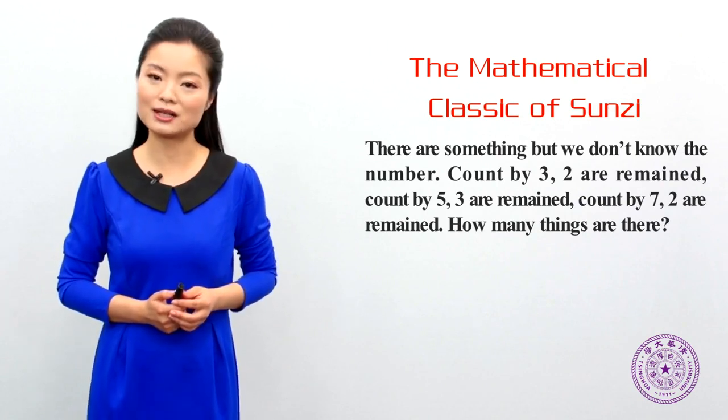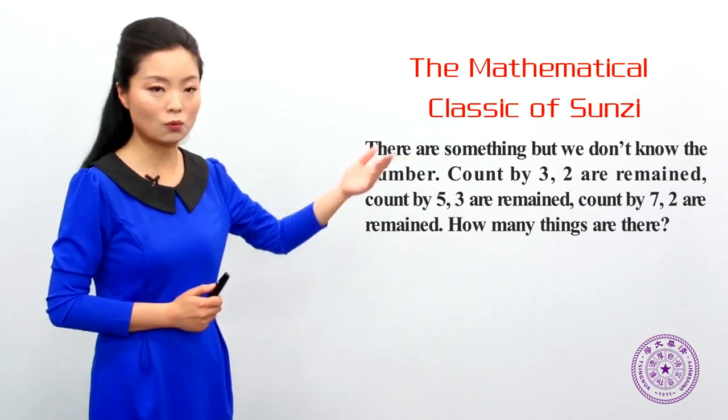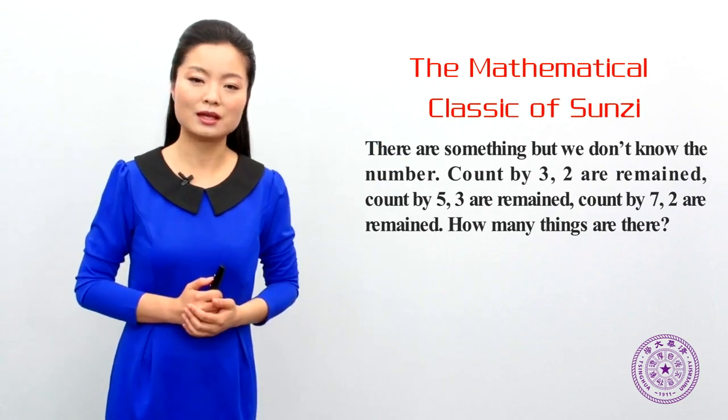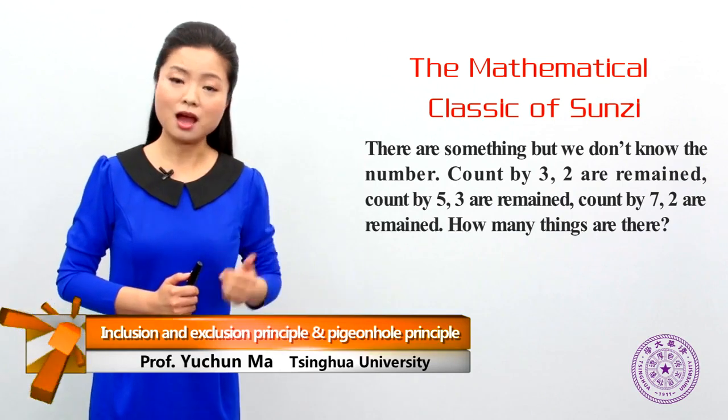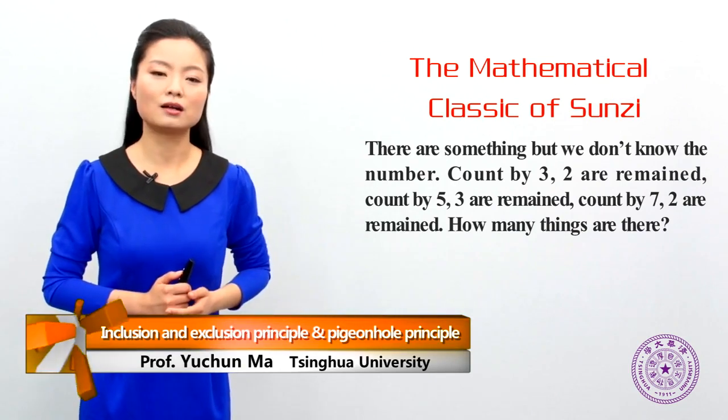There are some things, but we don't know how many. Count by 3, 2 are remained. Count by 5, 3 are remained. Count by 7, 2 are remained. How many are there? What's the meaning of this problem?